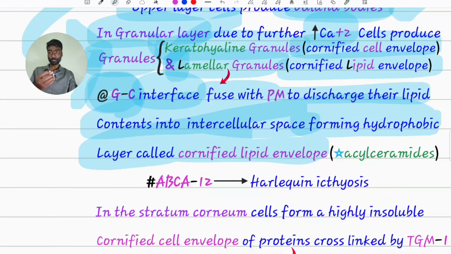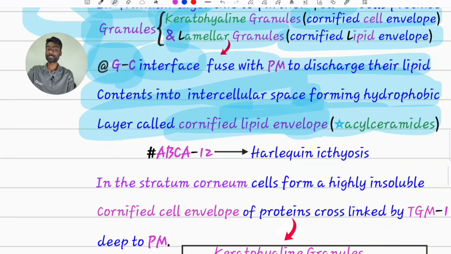Hydrophobic means it will repel water. It won't allow entry of water into our skin, forming an effective waterproof mantle. Mainly it contains acyl ceramides. That's why we will prescribe ceramide based moisturizers for atopic dermatitis patients.